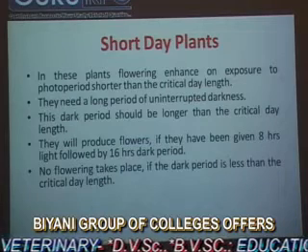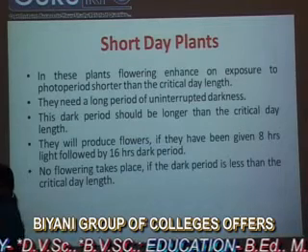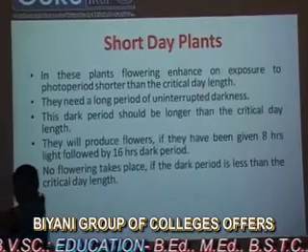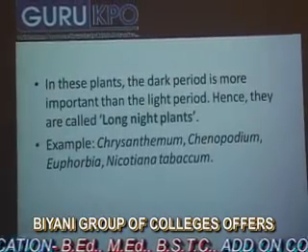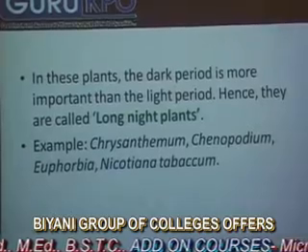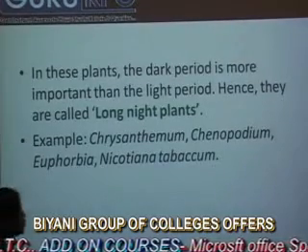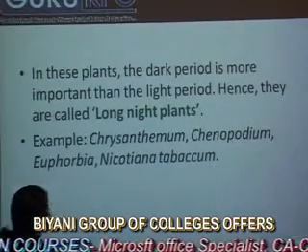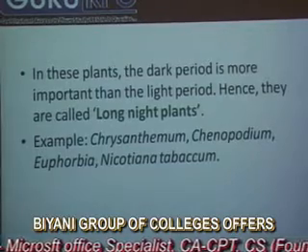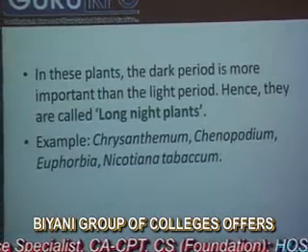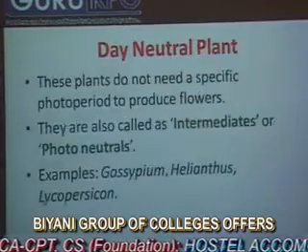If their dark period is interrupted by light, it will not show flowering. In these plants, the dark period is more important than the light period. Hence, they are called long night plants. Examples are Chrysanthemum, Chenopodium, Euphorbia, Nicotiana tabacum.